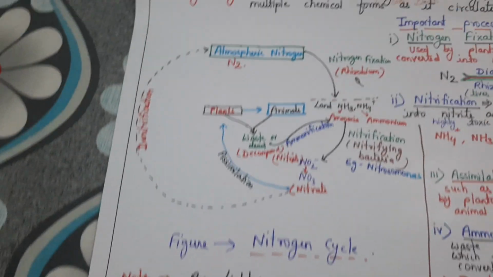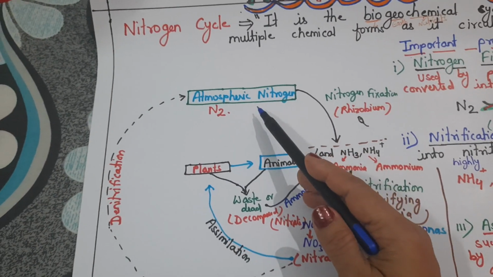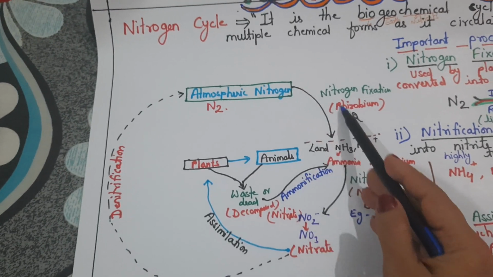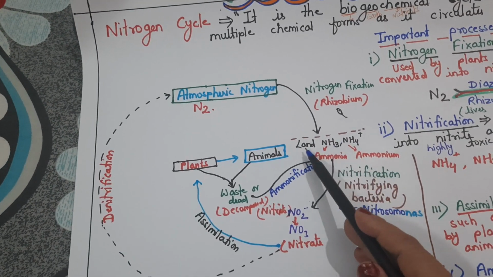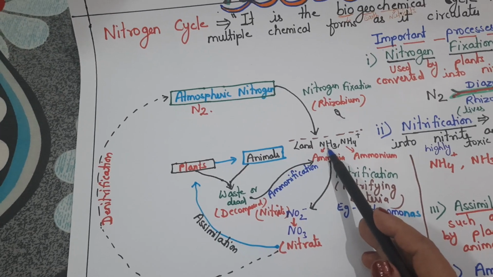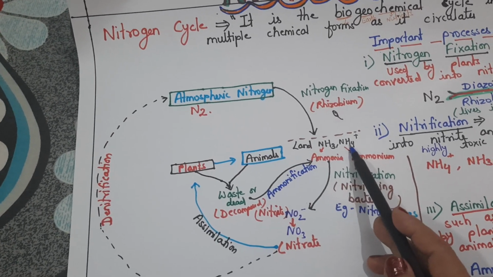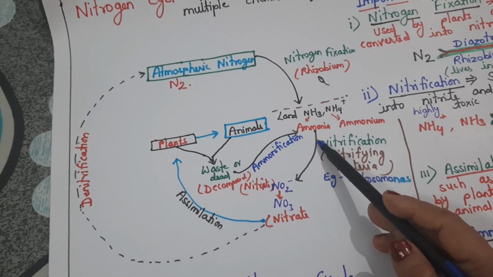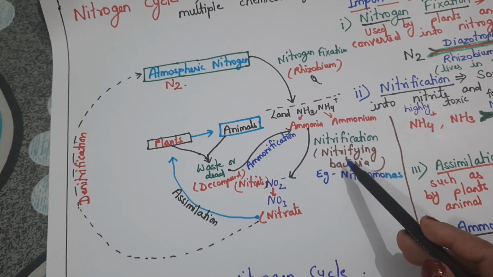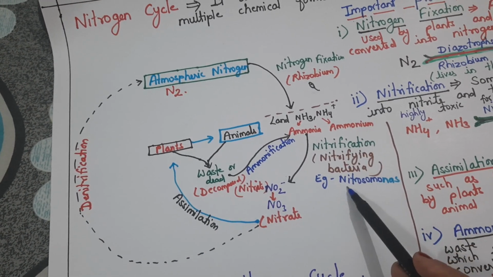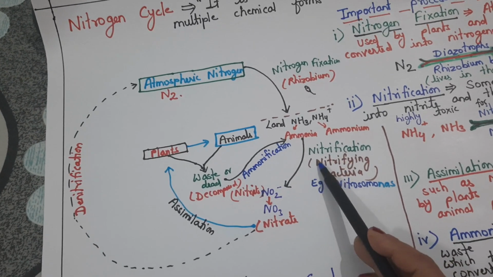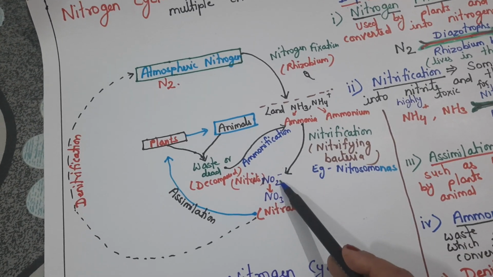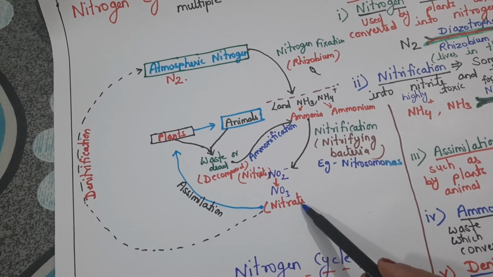Let's see from this picture. This is atmospheric nitrogen. First, through nitrogen fixation it comes to the land in the form of ammonia, and this ammonia, by the process of nitrification with the help of nitrifying bacteria like Nitrosomonas, is converted into nitrite and nitrate.